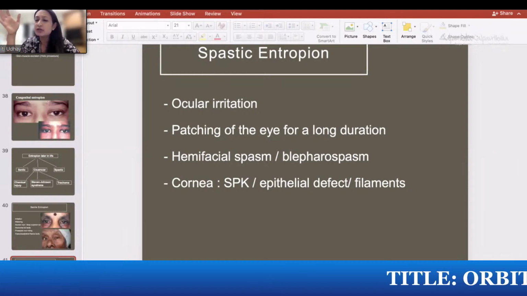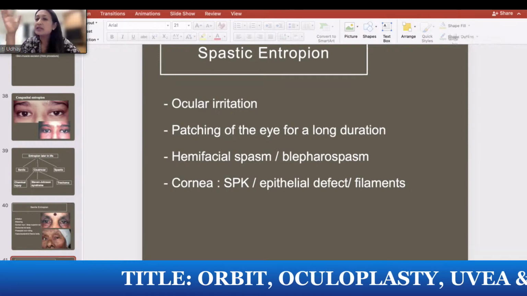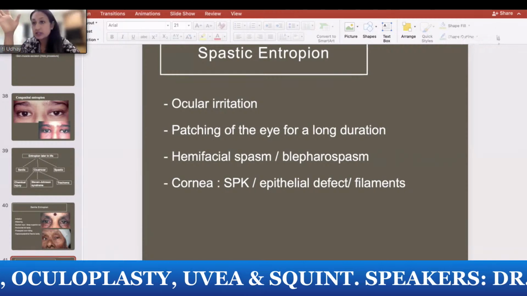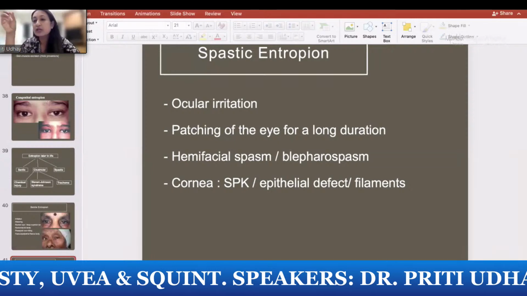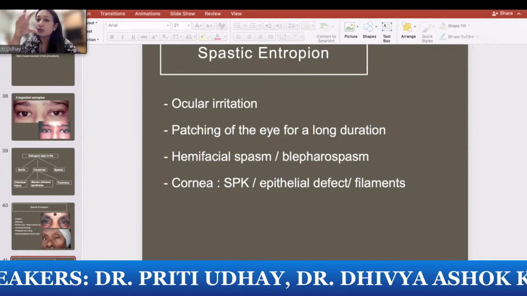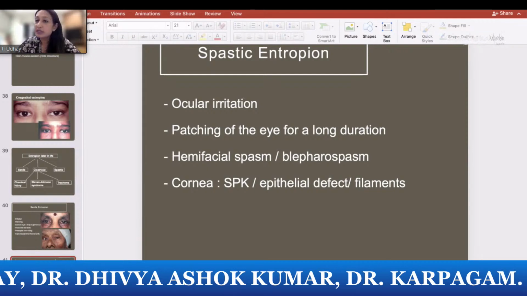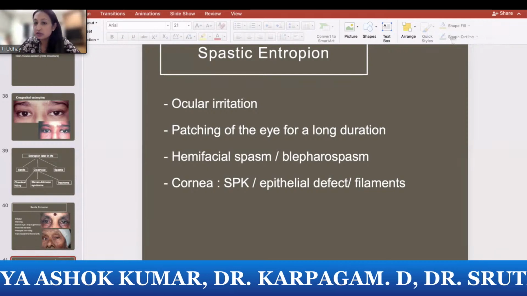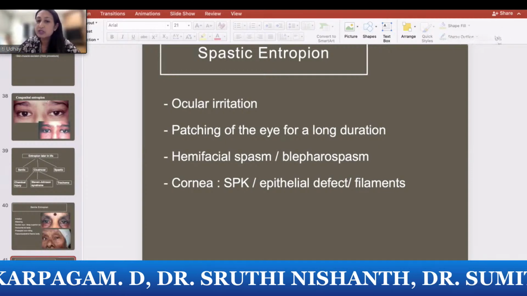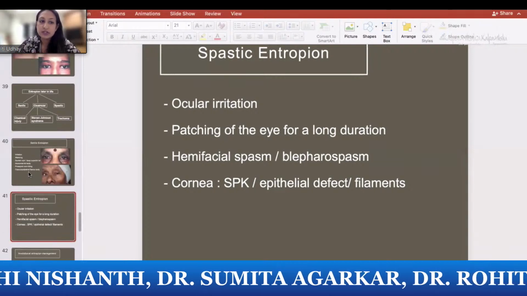So these patients, how do you diagnose this spastic entropion? Just put topical anesthesia. That will correct all your ocular irritation problem and that will correct your entropion. So in the exam, if you're doubtful about a spastic entropion, just put topical anesthesia. If the entropion gets corrected, it is a spastic entropion. You need to treat the primary cause in these patients, like you correct your ocular irritation. If there is a blepharospasm, you need to give Botox to the patient so that the spasm gets relieved, and patching should be avoided in these kind of patients.